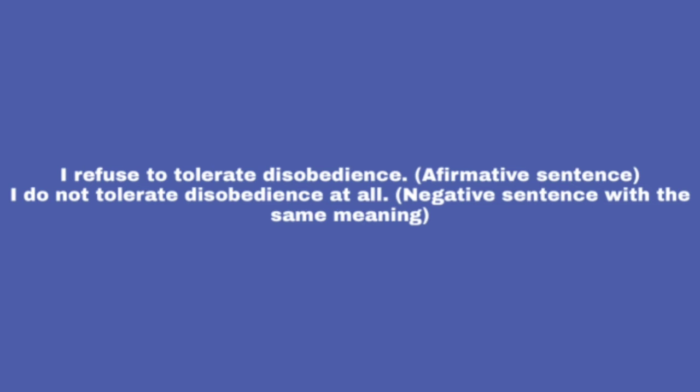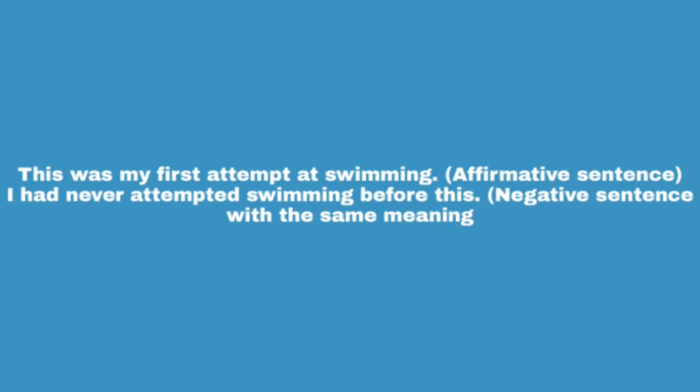Now the third sentence, I refuse to tolerate disobedience. This is an affirmative sentence. Now the negative sentence, I do not tolerate disobedience at all. Fourth one, this was my first attempt at swimming. This sentence is an affirmative sentence. So the negative sentence is, I had never attempted swimming before this.